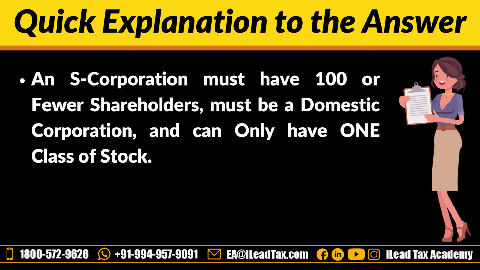This means that all shares of stock in an S corporation must have the same rights and privileges. If an S corporation has more than one class of stock with different rights, it could risk losing its S corporation status. So option B is the right answer. Let's go to the next question.